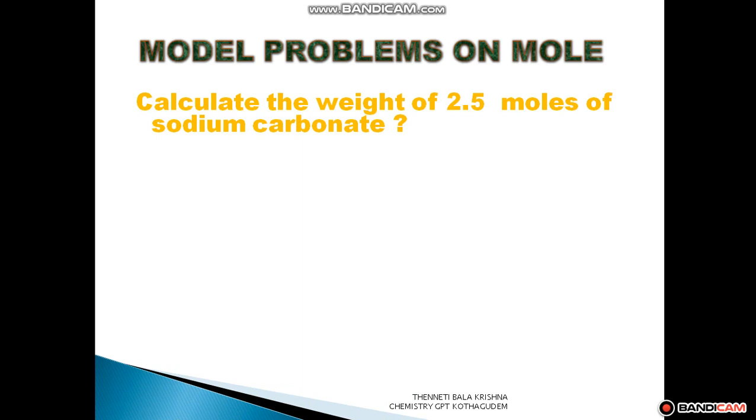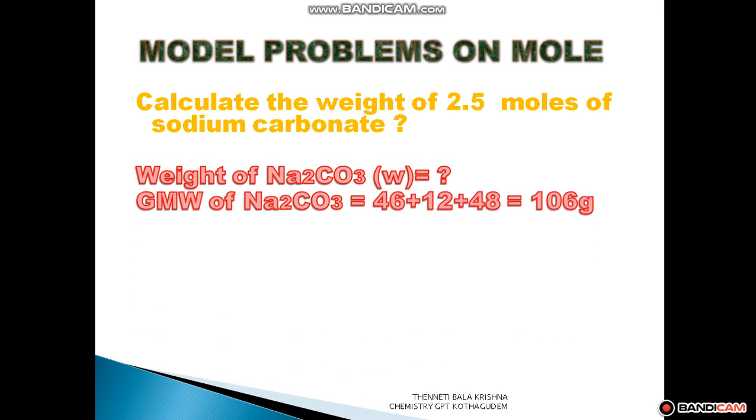There is a difference between the previous problem and this problem. Our aim is to find the weight of sodium carbonate, Na2CO3. To solve the problem, you first need the molecular weight of sodium carbonate.